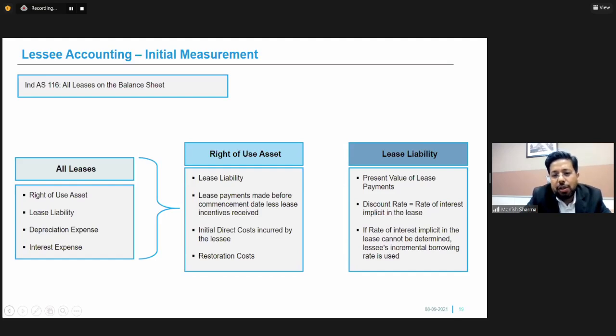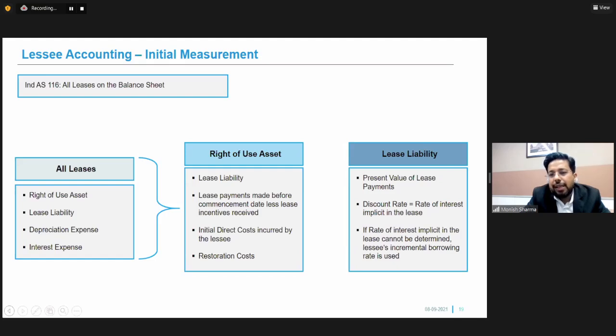Any initial direct cost incurred by the lessee. So any cost which was incurred before the lease will also be covered, and any restoration cost in case the lease agreement has any clause which says that the site needs to be restored once that premises is vacated. This is typically there in cases of mining leases where the mine needs to be restored. So any potential restoration cost will also form part of the ROU.